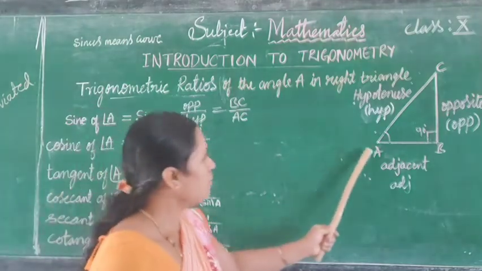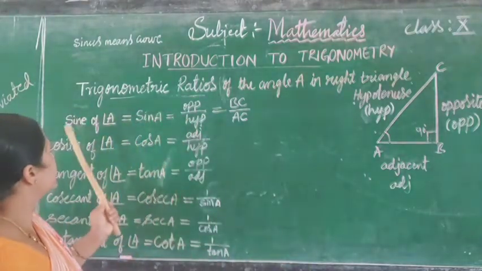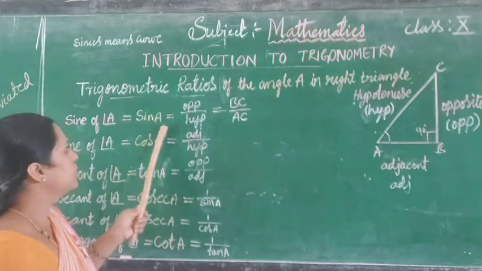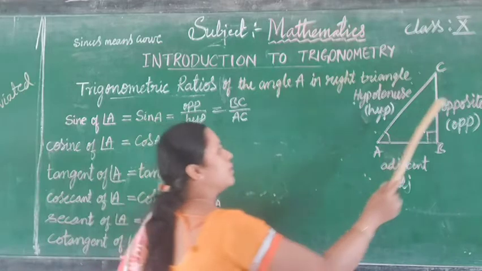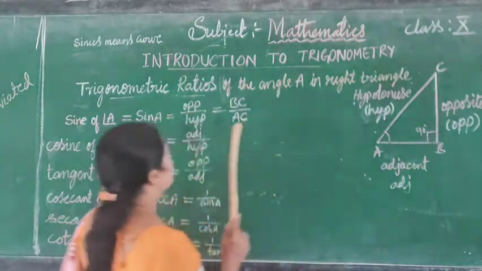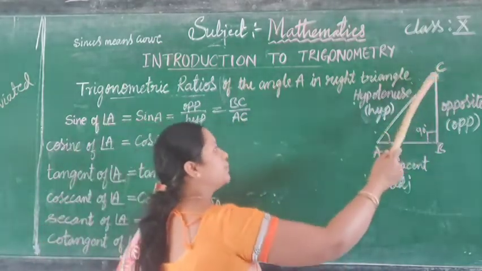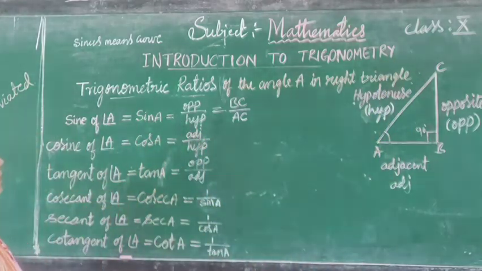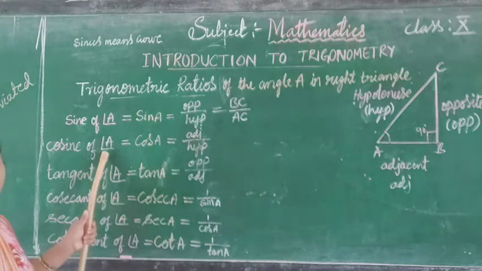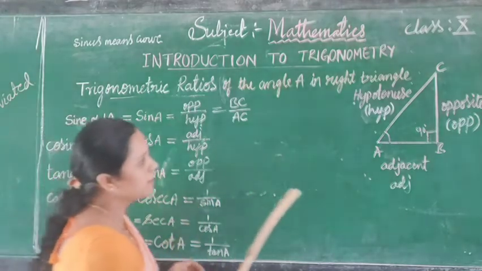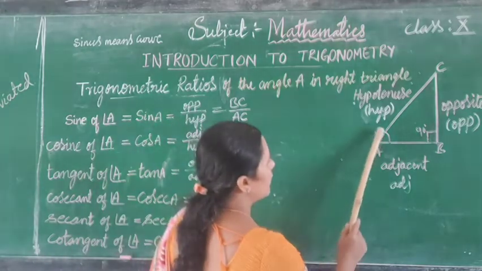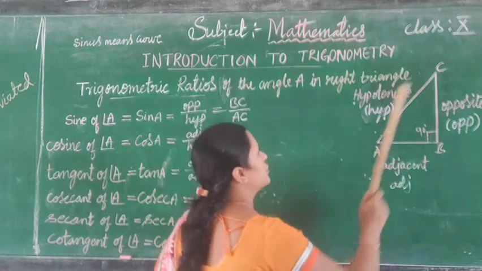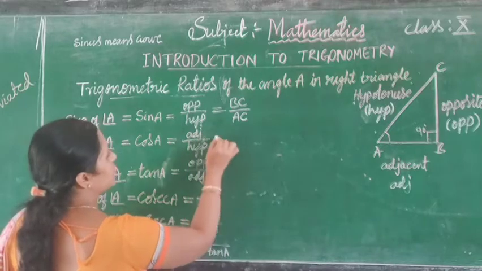So sine of angle A, in abbreviated form we write sin A. Sin A is equal to opposite divided by hypotenuse. Opposite is BC, hypotenuse is AC. The next name is cosine of angle A. Cosine of angle A means adjacent divided by hypotenuse.